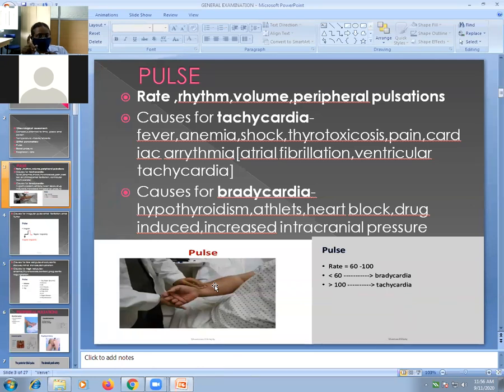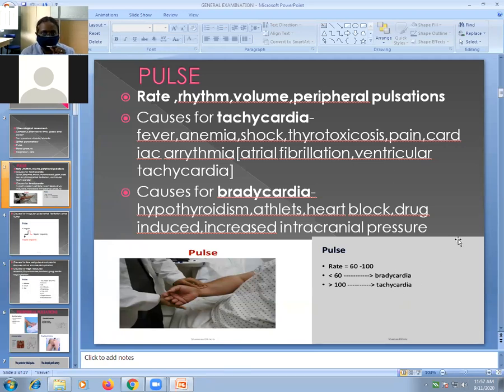Now, the normal pulse rate is 60 to 100. Below 60 we call bradycardia, and above 100 we call tachycardia. Tachycardia can be sinus tachycardia or tachycardia because of cardiac arrhythmia. Bradycardia can be sinus bradycardia or bradycardia because of heart block, meaning a cardiac problem.